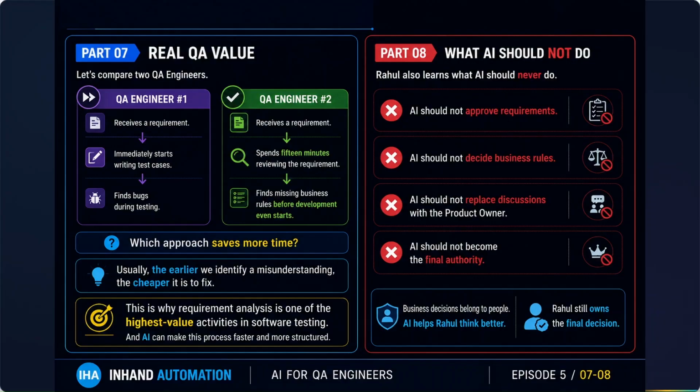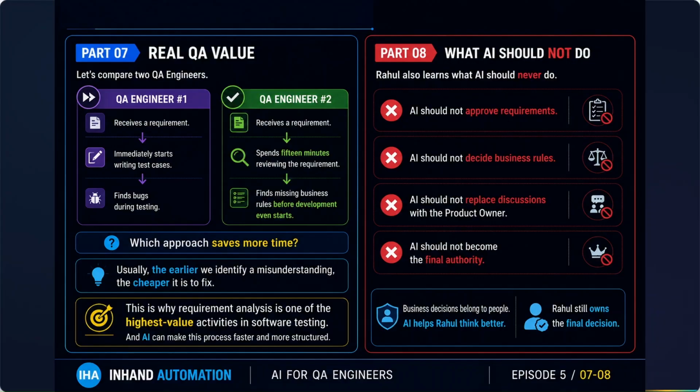AI helps Rahul think better, but Rahul is still the final decision maker. So these are the things AI should not do, and for that we will write a constraint. In the constraint, we will say do not assume anything, so that the AI will not decide the business rule. All these things come under the constraint.